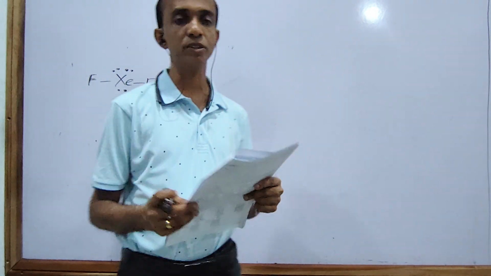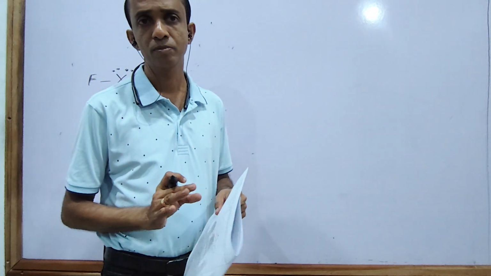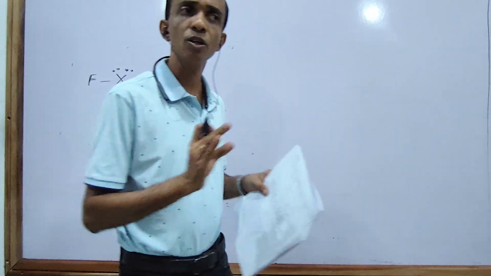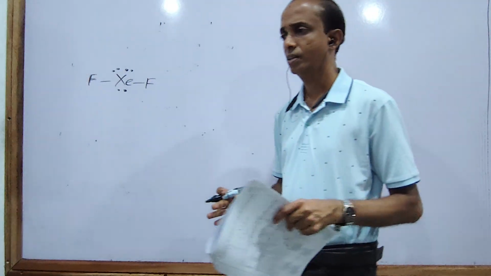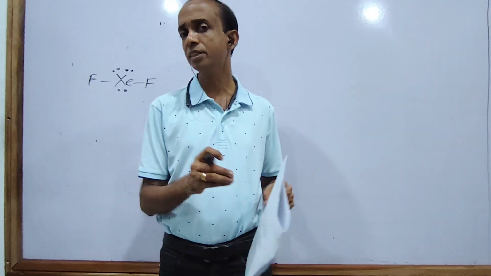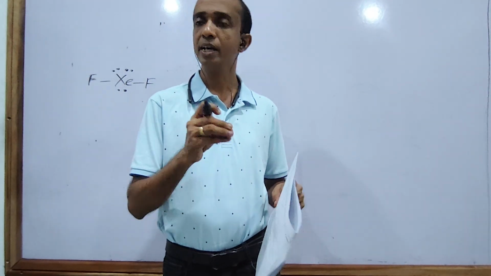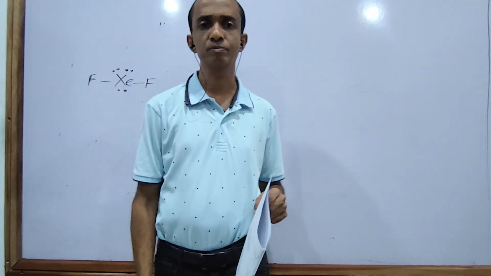Fifth one is actually about a closed system. What is a closed system? A closed system is a system where only energy can come into the system and energy can go out of the system.